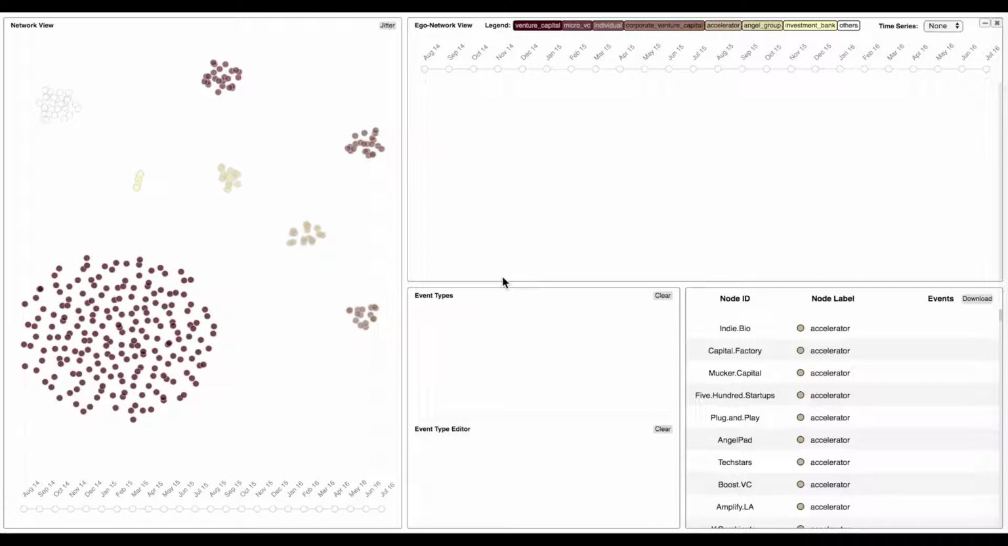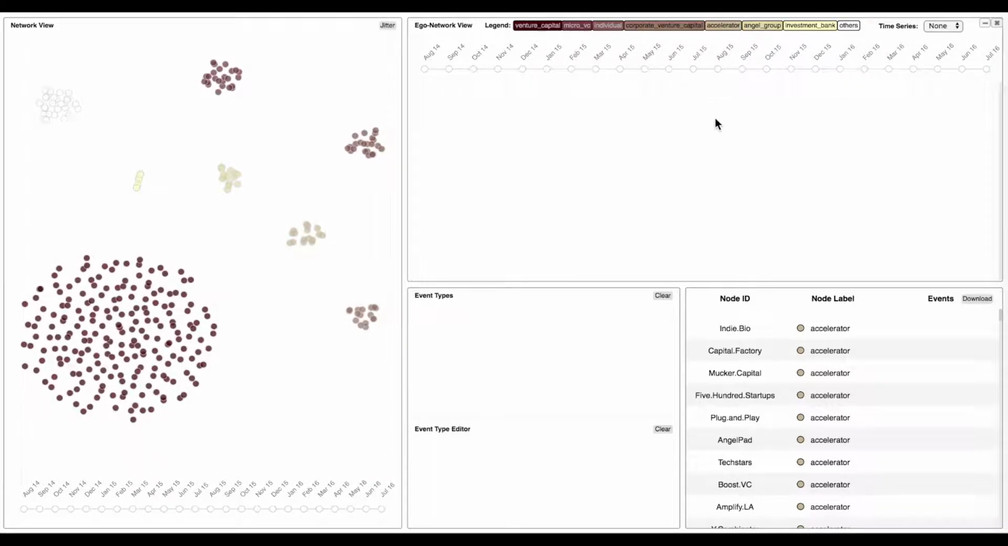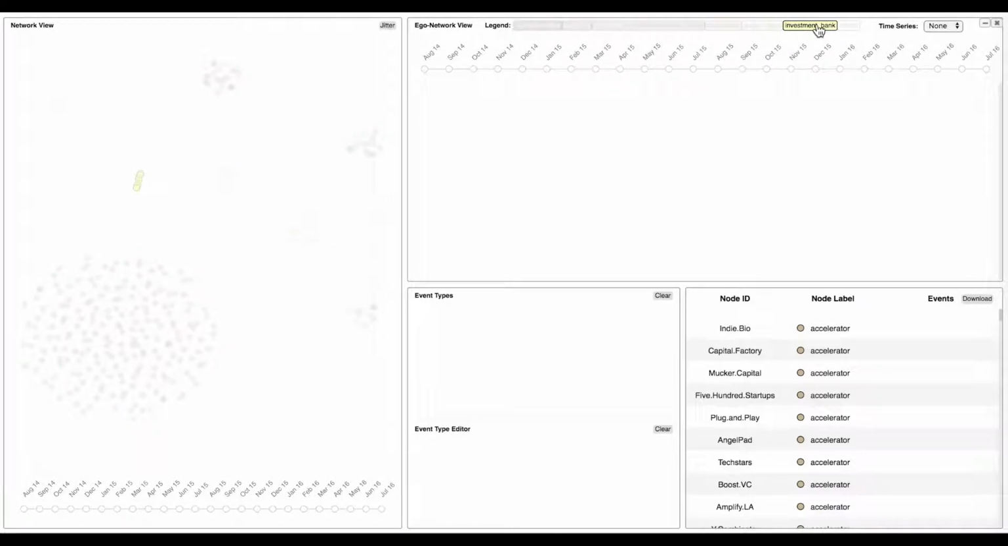An edge in an Ego network snapshot represents a co-investment. Each node has an attribute which represents the investor type. The attribute can be one of venture capital, micro venture capital, individual, corporate venture capital, accelerator, angel group, and so on. We use brown to encode the node attribute which appears the most frequently, that is venture capital, and pale yellow to encode the node attribute which appears the least frequently, that is investment bank.